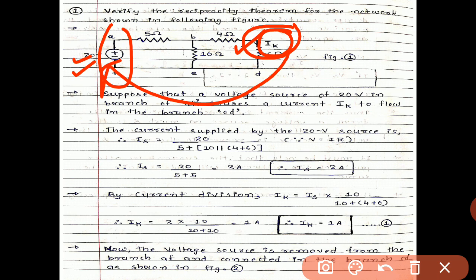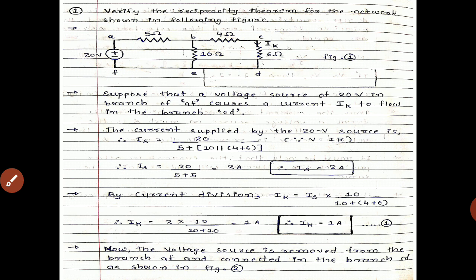In the exam, notation is not given. If the notation is not given, you can write it yourself, that is, branches A, B, C, D, E, F, and for the current you can use any name from the A to Z alphabet. The notation is given by yourself.